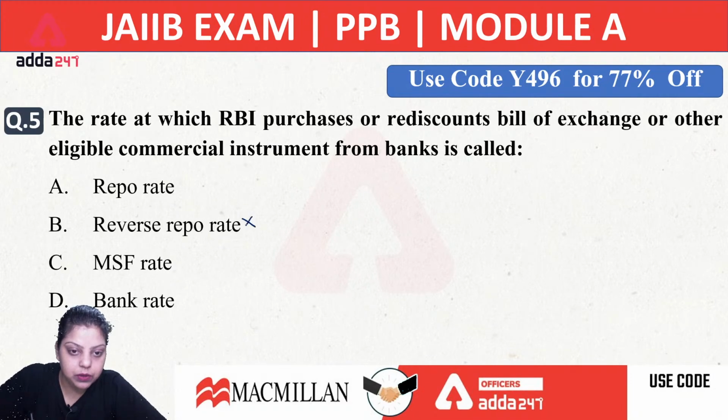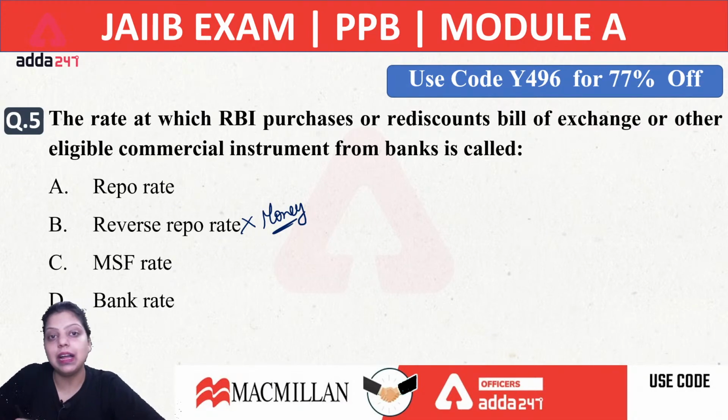In reverse repo rate, RBI takes money from the commercial bank. In repo rate, RBI gives loan to the commercial bank. In MSF, RBI gives loan to the commercial bank. In bank rate, RBI gives loan to the commercial bank. But when RBI does the rediscounting of bill of exchange, it happens in the bank rate. The right option will be your D. It happens in the bank rate.